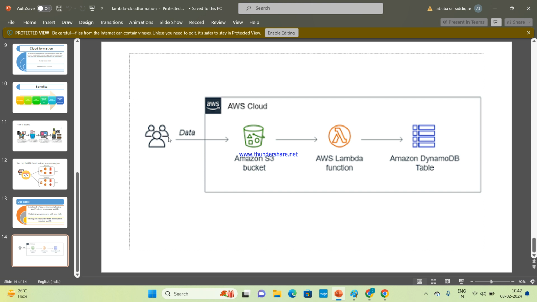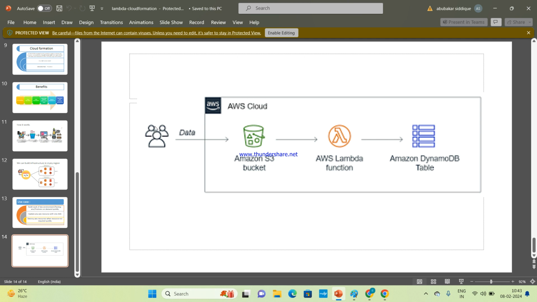So what he did, he uploaded his electricity bill in Amazon, in an S3 bucket. So now the role of Lambda here is that Lambda can fetch this data and transfer the data into the database. Here he cannot upload directly into the database.